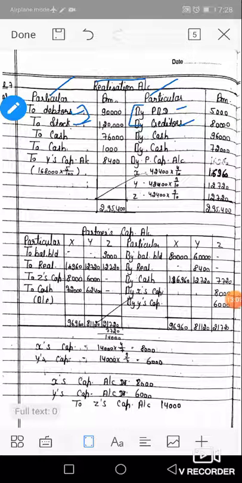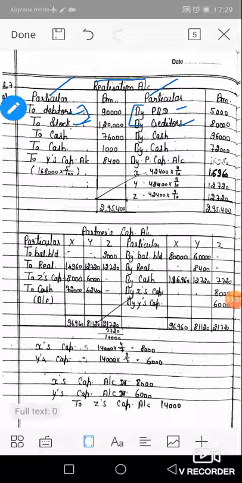Okay, so the journal entry is cash account debit to realization, and again cash account debit to realization. So cash account, realization for stock, cash account debit 96,000, and next is cash account debit to realization 72,000 for stock and debtor.